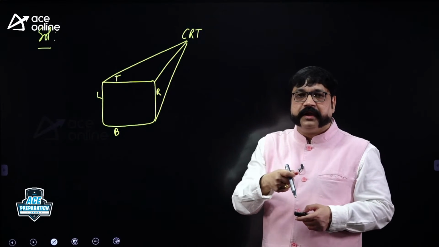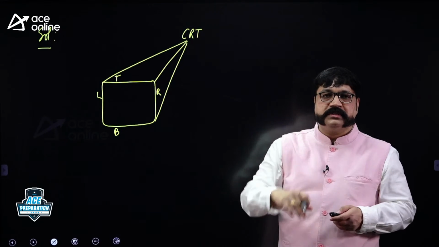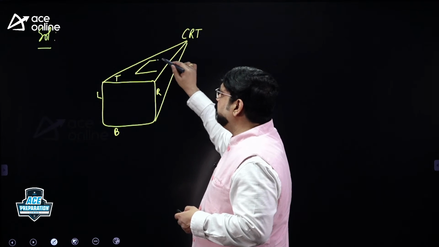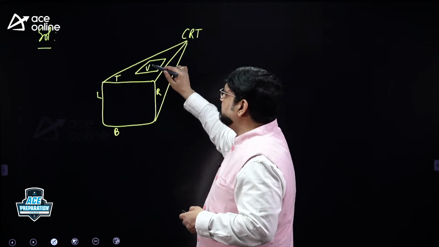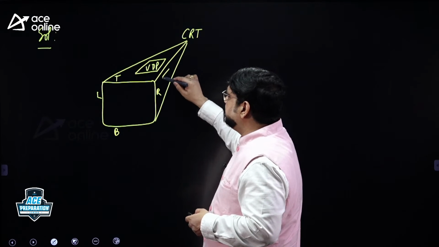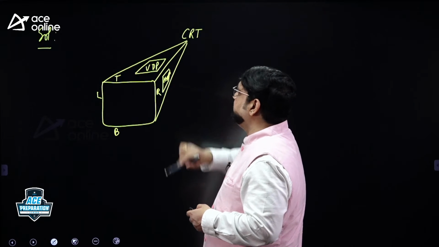Electron beam will be generated, then accelerated, then focused, then it is going to strike the screen. So for deflection, behind the top side there is a top plate. We call it vertical deflection plates. Behind this right side there is a plate, we call it horizontal deflection, HDP, and YDP will be there.